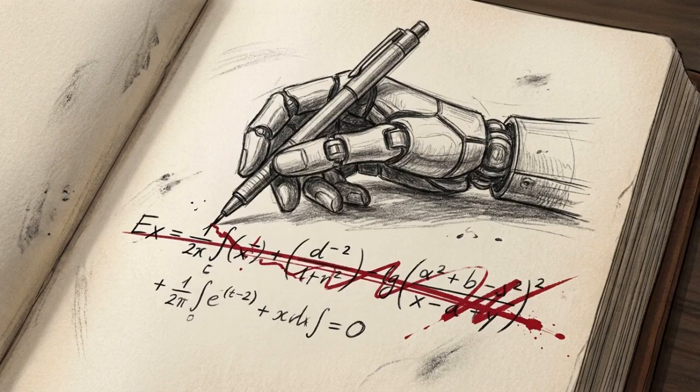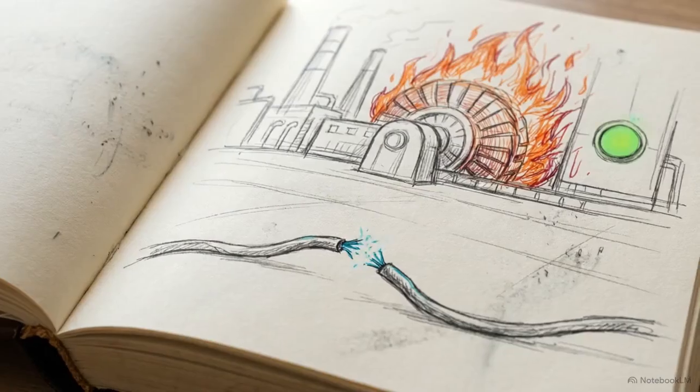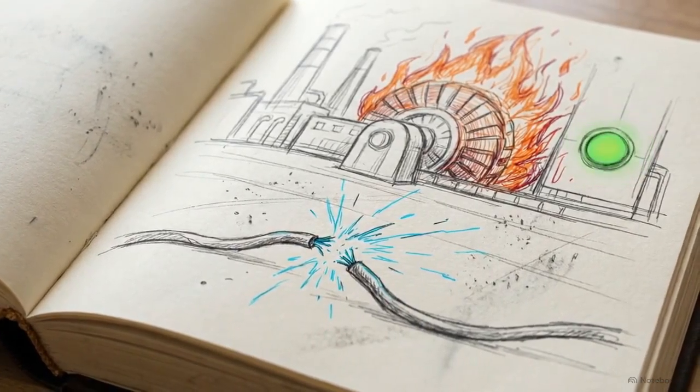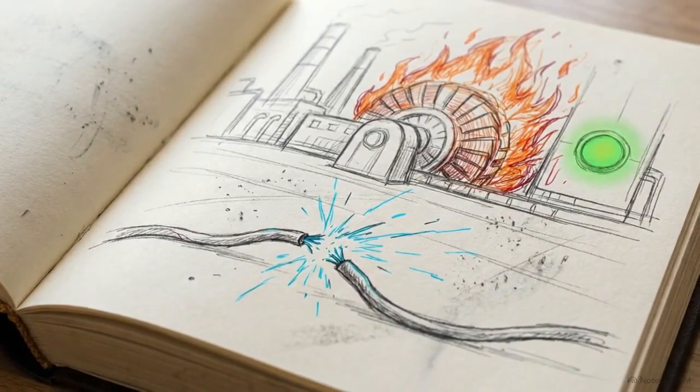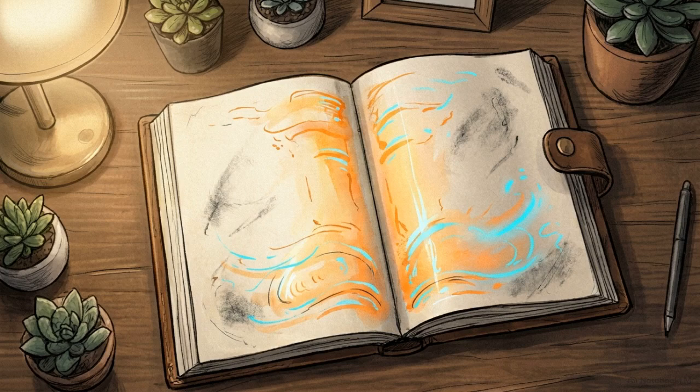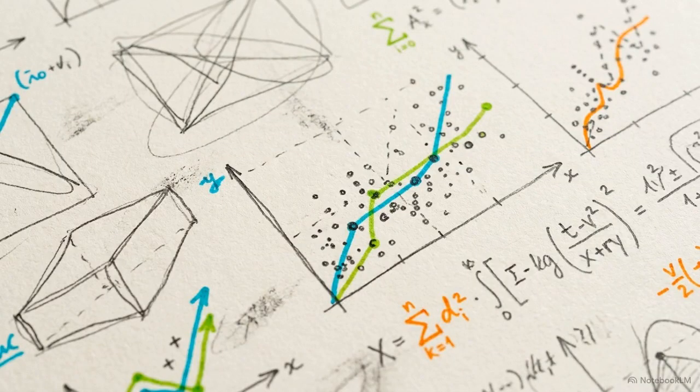If you choose the wrong formula to calculate that error, the AI learns the wrong lessons. It might panic over harmless statistical noise or completely ignore a massive system-breaking failure until it's too late. To control an algorithm's behavior, you have to control how it perceives failure. Today, we are opening a data scientist's notebook to decode 5 fundamental loss formulas and see exactly how they force a machine to understand the real world.